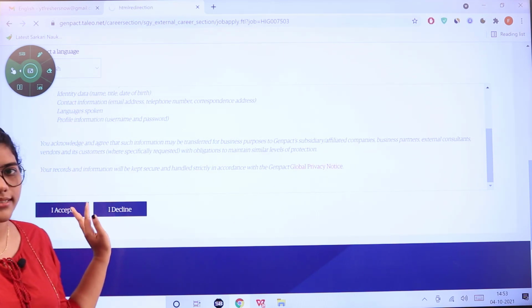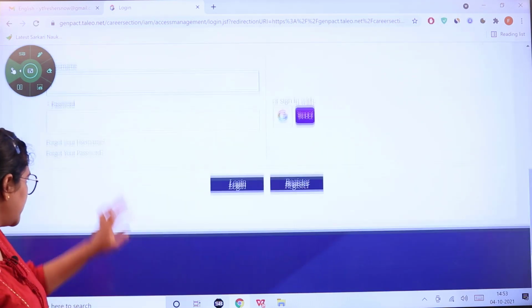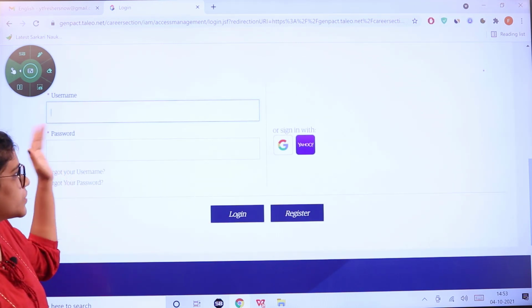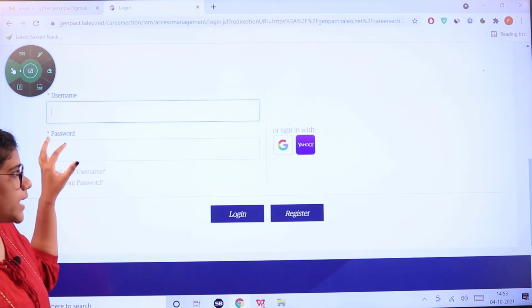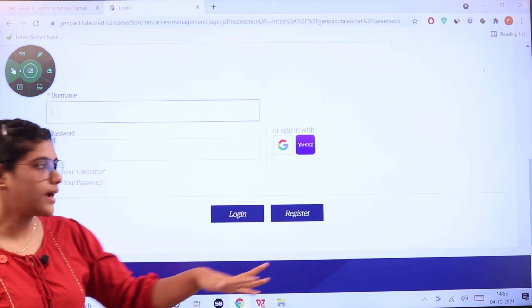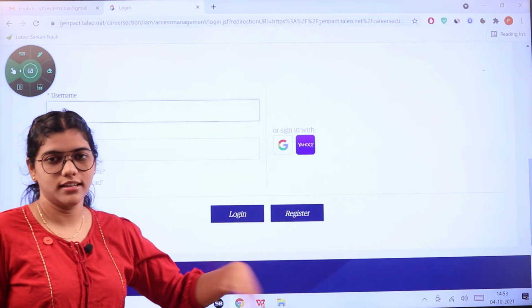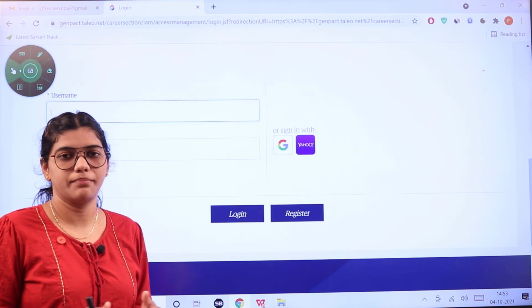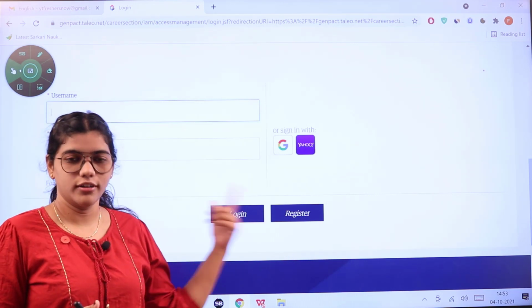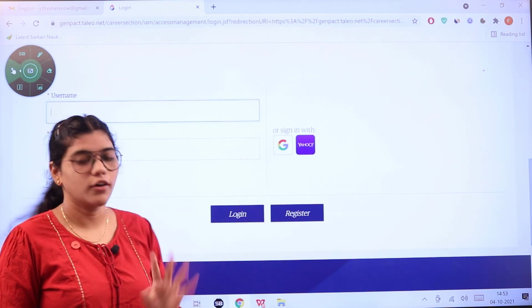Once you accept all the terms and conditions, you will be directed to this page, which is your username and password, where you have to sign in. You can also sign in with your Gmail account or Yahoo, and then you have to first register yourself, or if you already have the account in Genpact, then you can directly log in, or else you have to register or sign up with your Google account.